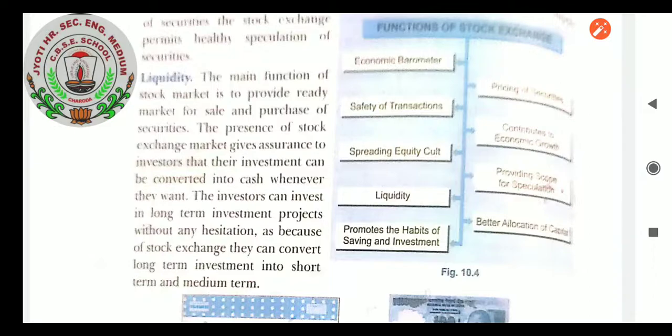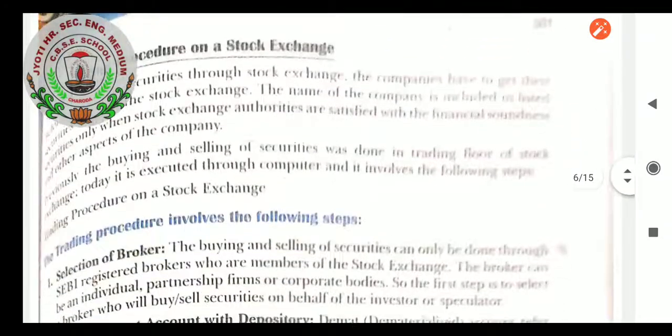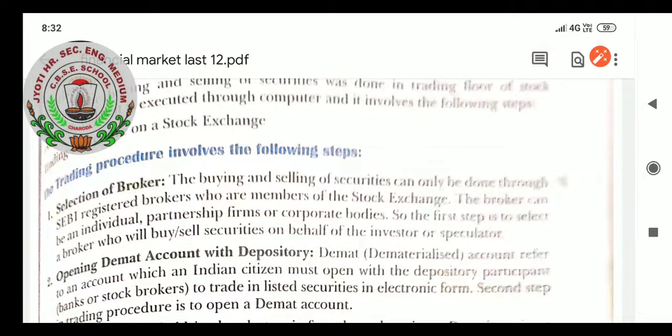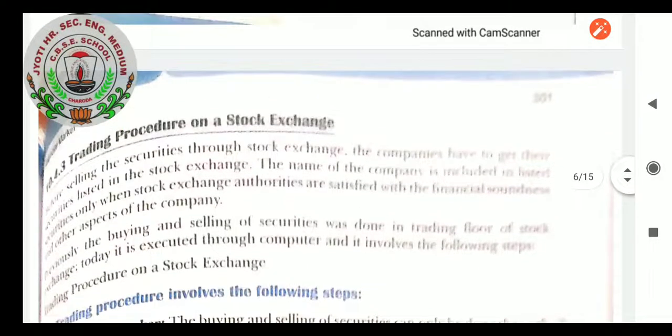Safety of transactions is there. Contributes to economic growth of the company. Spread of the equity cult. Provides scope for speculations. Liquidity. Third, better allocation of capital. And the last, promote the habit of savings and investment. So let us complete these functions, and now we will move to the next part of our class topic, that is trading procedure on a stock exchange.